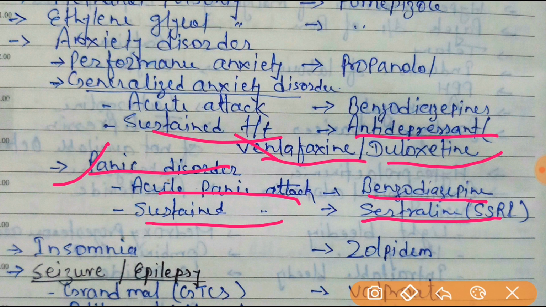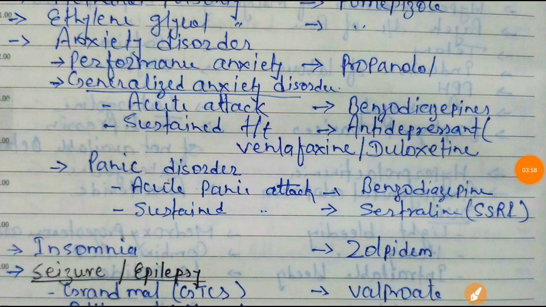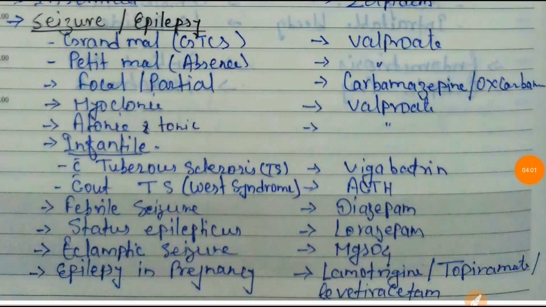In case of insomnia, zolpidem will be the drug of choice. The most important thing is the drug of choice for seizure or epilepsy. For most seizures, valproate will be the drug of choice. Let us start with which drug will be the drug of choice in different types of epilepsy.